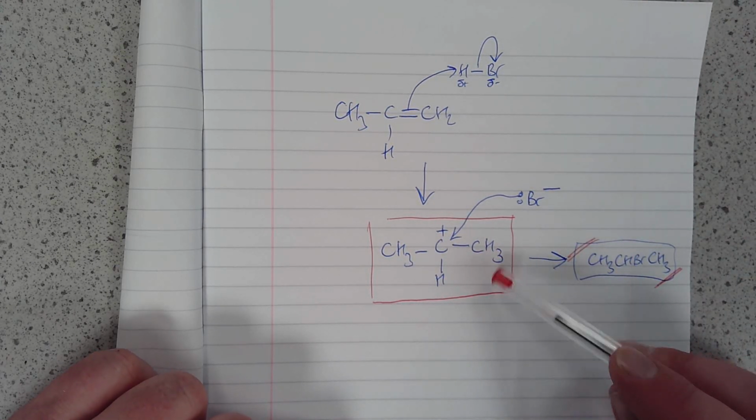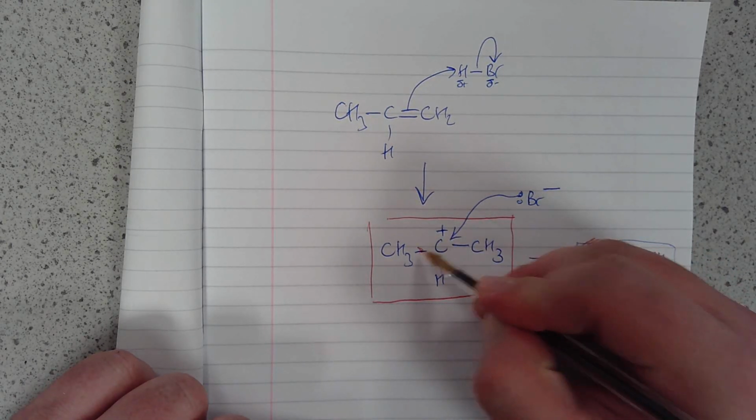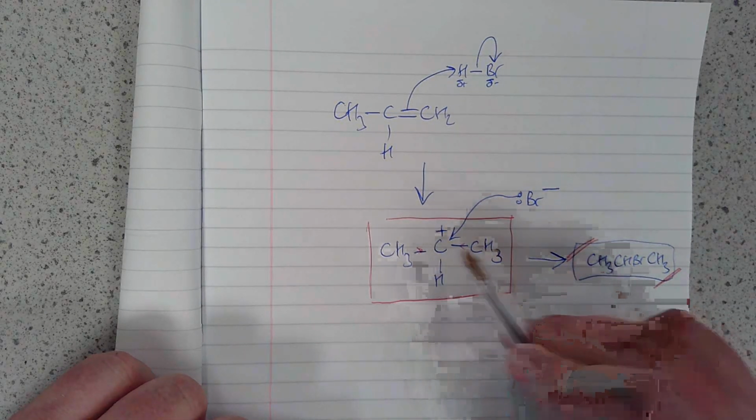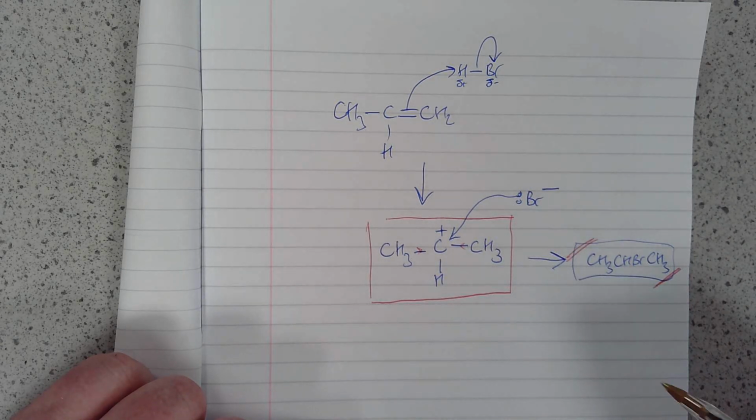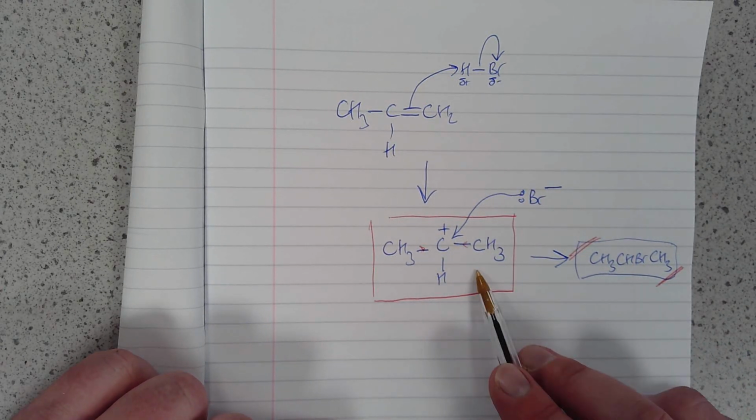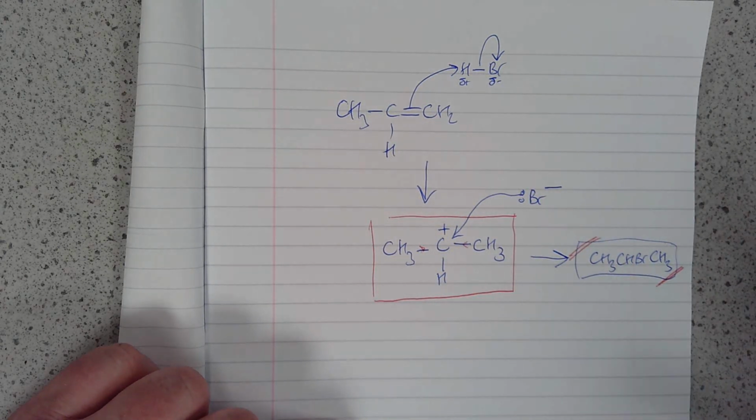And again, check your notes on why. We've talked about it at length back in year 12. It's because there's a greater inductive effect when there's two alkyl groups on that C than when there's only one, okay? So it's the carbocation intermediate stability, which leads to more of a given product.